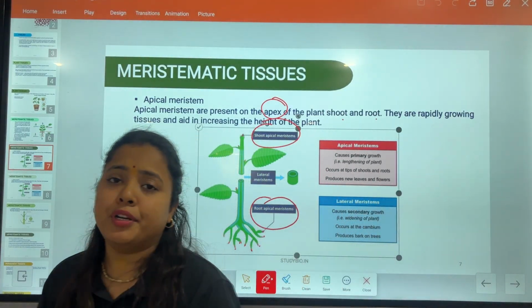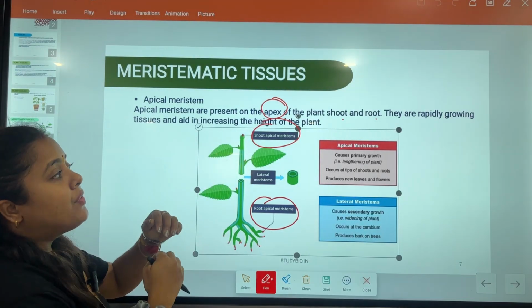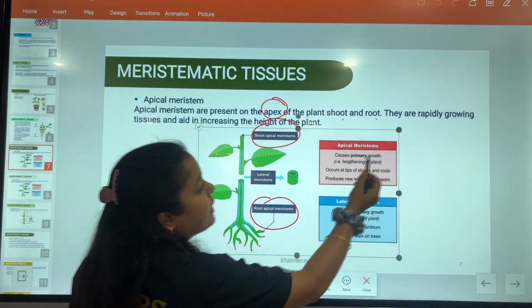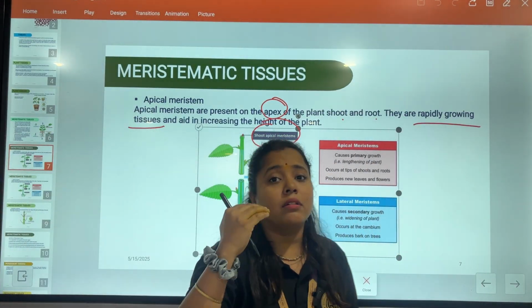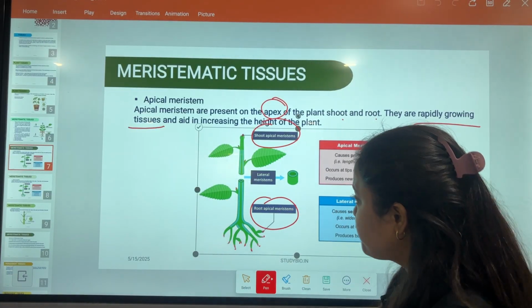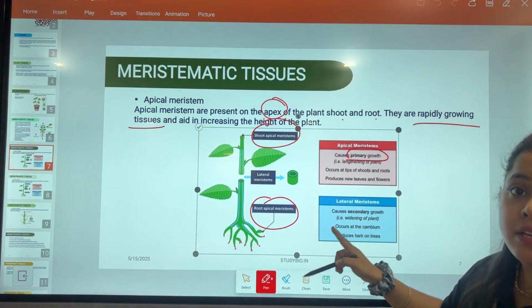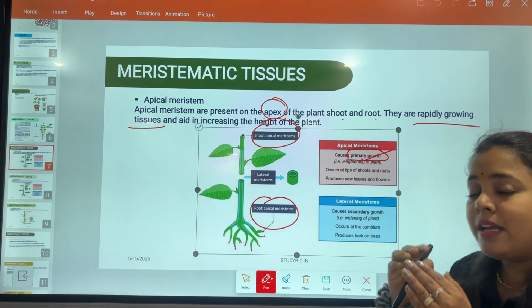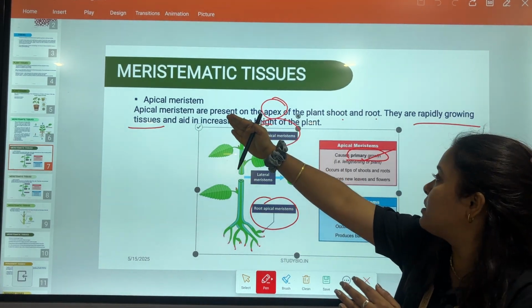What they are, I have already told you that meristematic tissues are continuously dividing tissues. If they are continuously dividing, then only the plants will attain their height. It means these kind of tissues are rapidly growing tissues, and due to this, a plant increases in height. It causes primary growth. I told you, apical meristematic causes primary growth. Primary growth means the plant basically attains its height. Their first height is basically attained by the apical meristematic tissue.